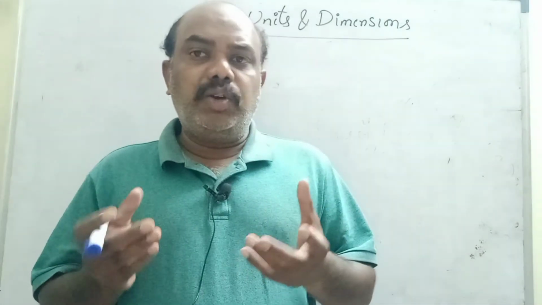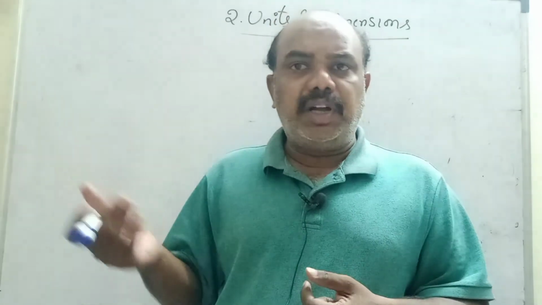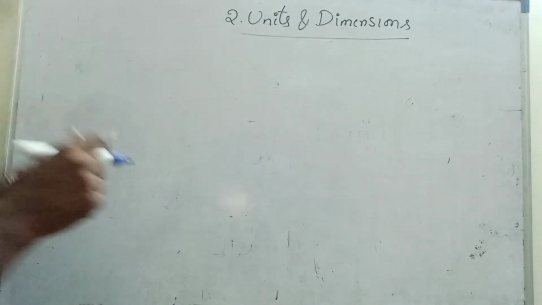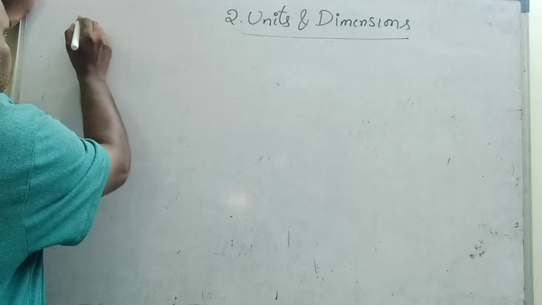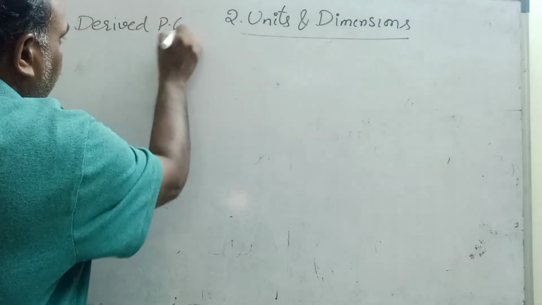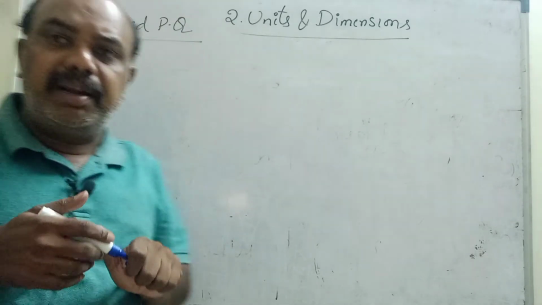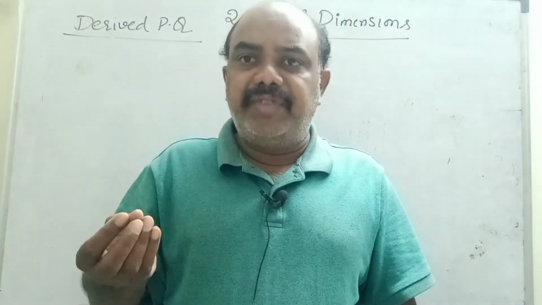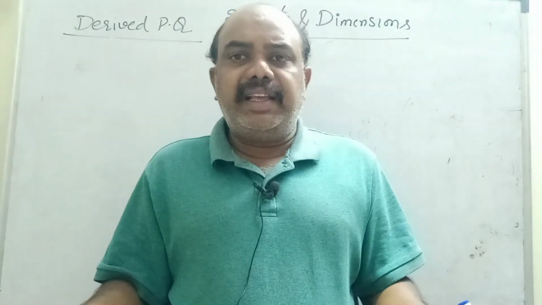Why? Because you need to understand all the basic concepts to know the Boltzmann constant, Stefan constant, and all those concepts. Today we will see only the fundamentals of derived physical quantities. First of all, what is meant by derived? We are deriving it from fundamental quantities. Derived means it depends on two or more physical quantities. Example, I want to measure the area of this room. How to measure the area of the room?